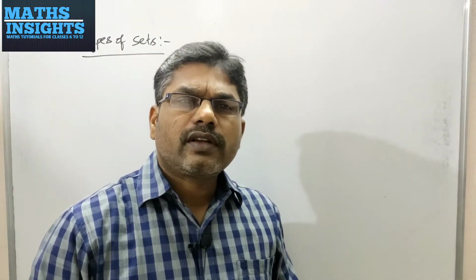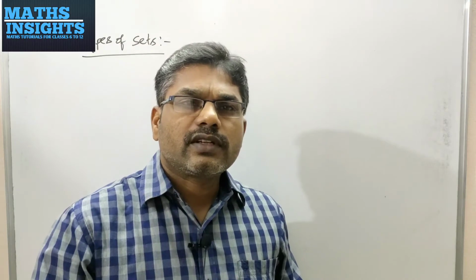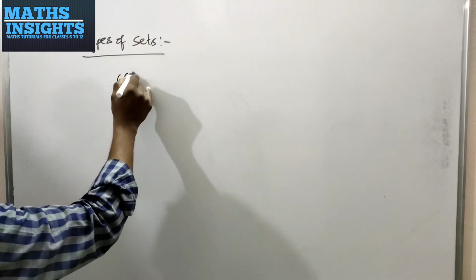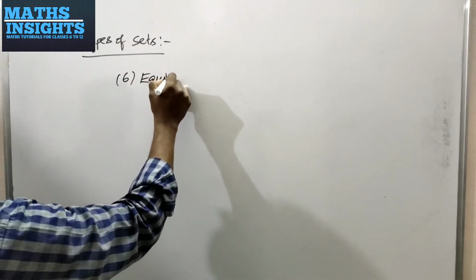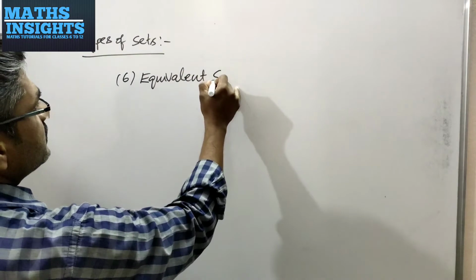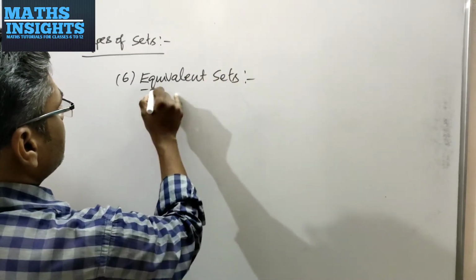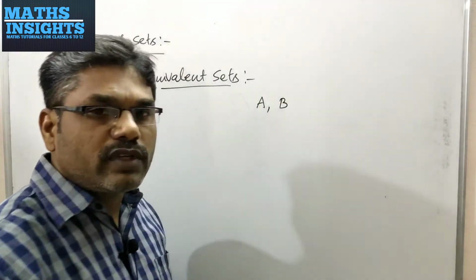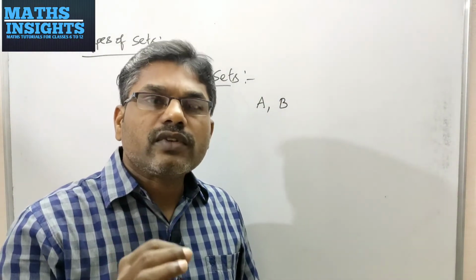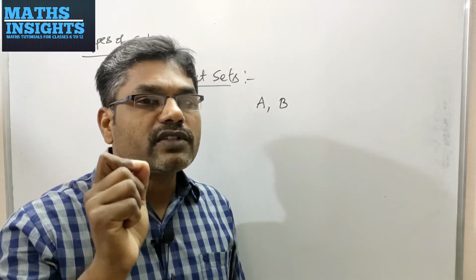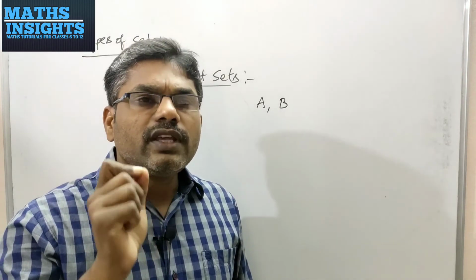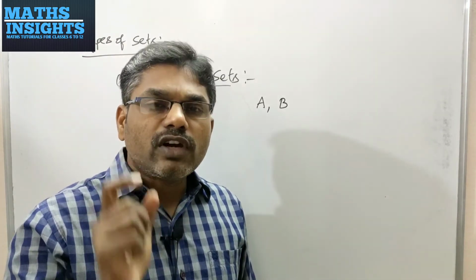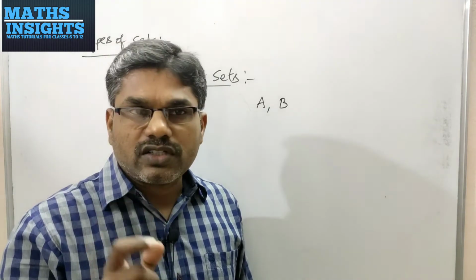Next definition in the types of sets is equivalent sets. I think it is number 6. Equivalent sets. If you take two sets A and B, then they are said to be equivalent sets if they have equal number of elements in them. Whatever the elements they are containing, that does not matter. Whether they are containing equal number of elements or not, that is the matter.